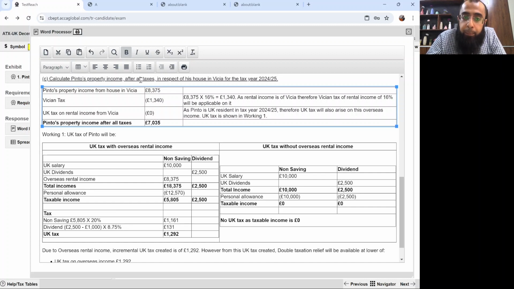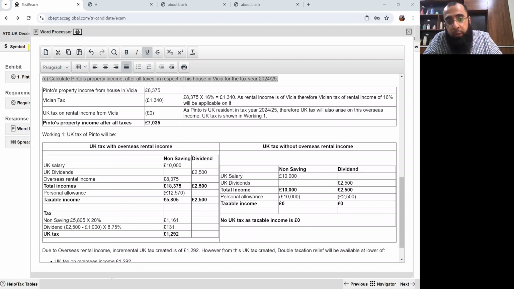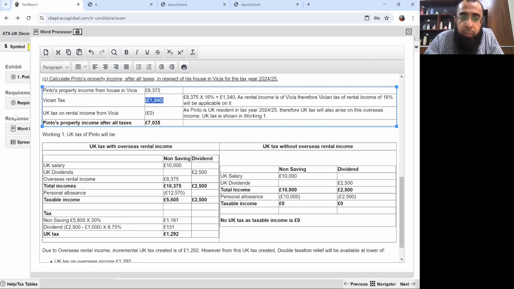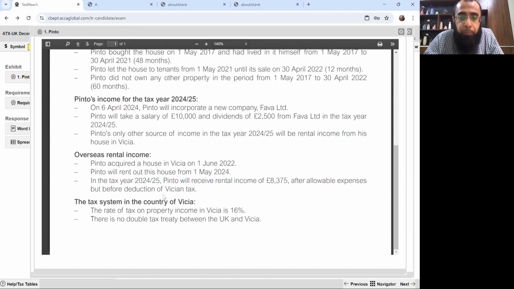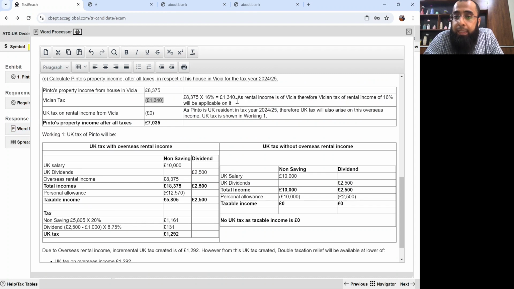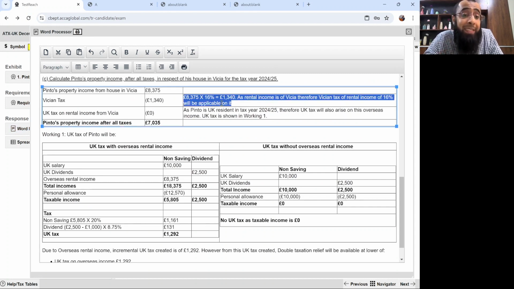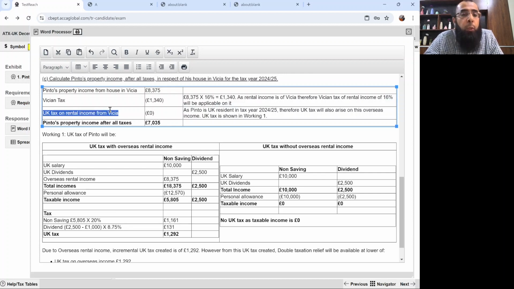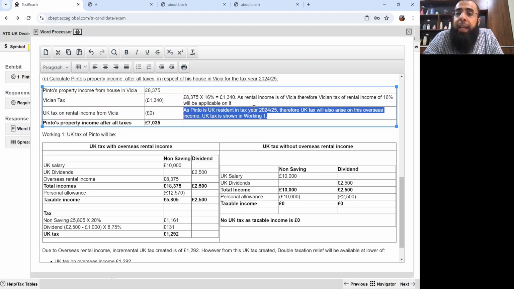Let me repeat it again. Calculate Pinto's income after all taxes in respect of Vishya for the tax year 24-25. Now, Pinto's property income from the house in Vishya, that was 8375 pounds. The Vishian tax, that's clearly available in the question, is 16%. So since it's the income earned in Russia, there will be overseas tax irrespective of UK tax. That will be 16%. UK tax on rental income from Russia: as Pinto is UK resident, the UK tax will arise on it.